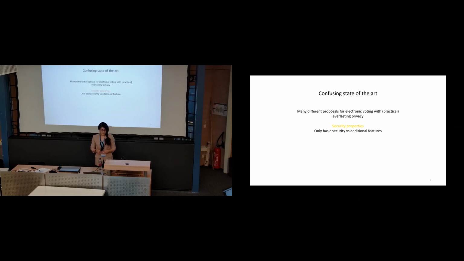But some other works also aim to achieve additional features such as coercion resistance or accountability. The next feature is threat scenario. Some of the works aim to achieve everlasting privacy towards just the external adversaries, while others aim for something stronger, which is everlasting privacy towards internal adversaries.